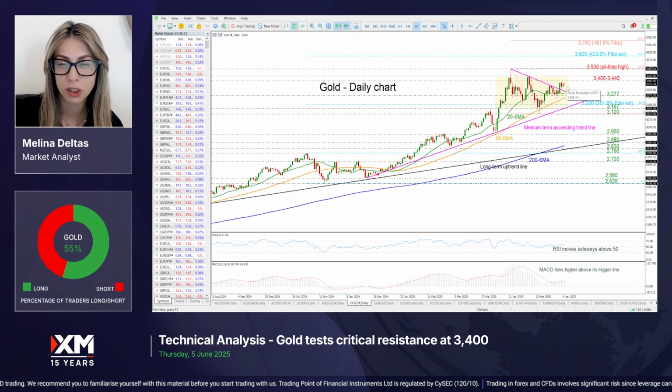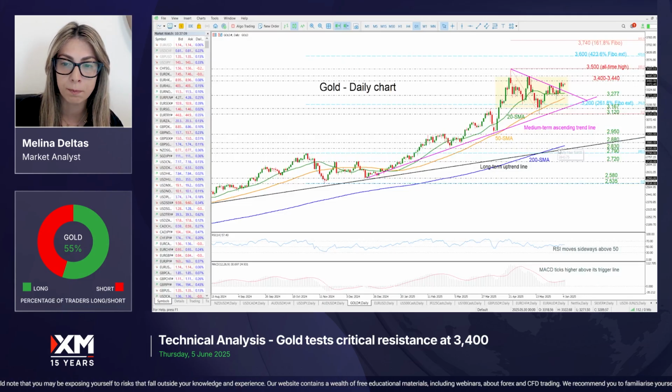If the market retreats and falls beneath this descending trend line, it may find strong support near the 3277 area, which also holds near the 3-day SMA and the 50-day SMA, while even lower the 3200 level may also come into focus. Even lower, if it breaks beneath the lower boundary of this range at 3167 and also below this medium-term ascending trend line, the price may meet the 3120 support and even lower the 2950.